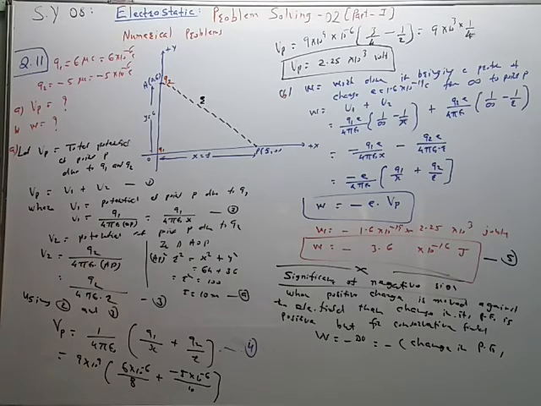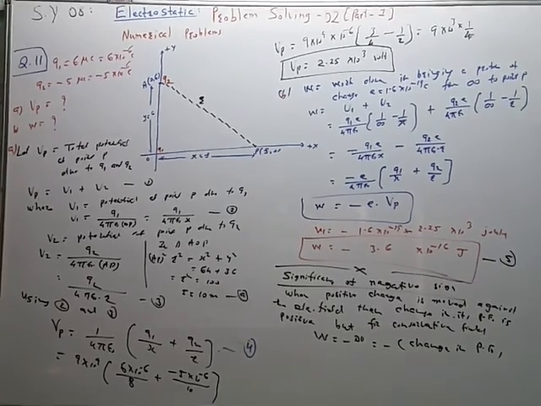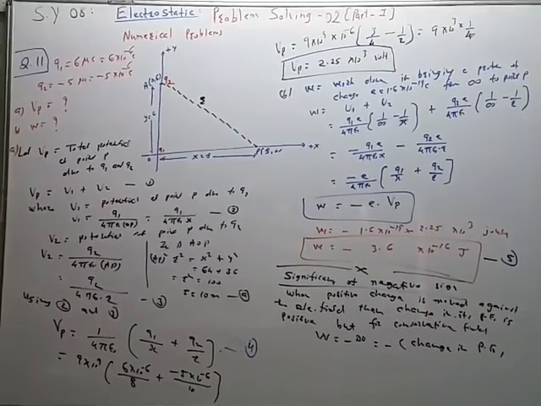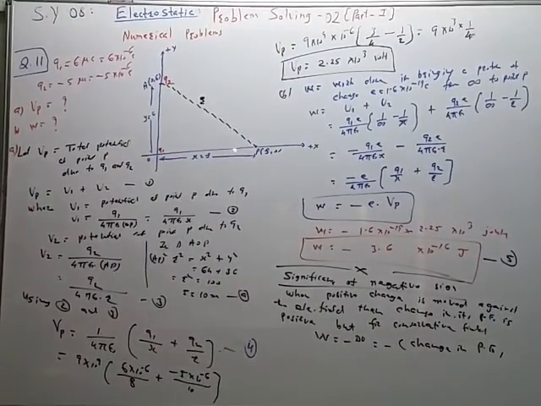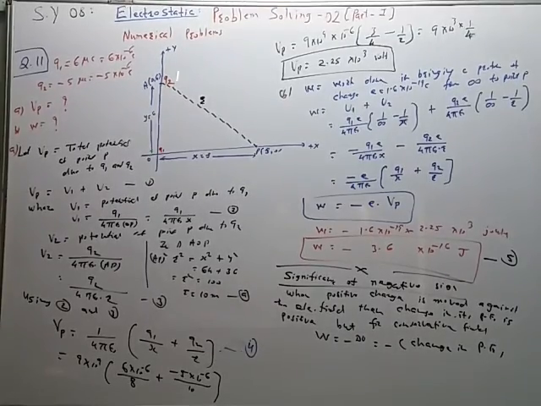So there are three parts. In the first part, we have to find the total potential at point P due to Q1 and due to Q2. So Vp is equal to V1 plus V2 because potential is a scalar quantity.